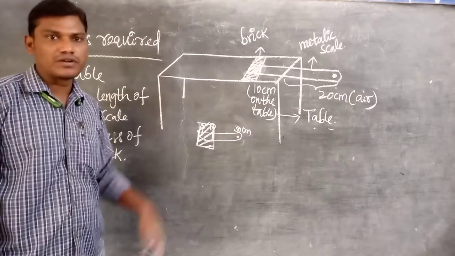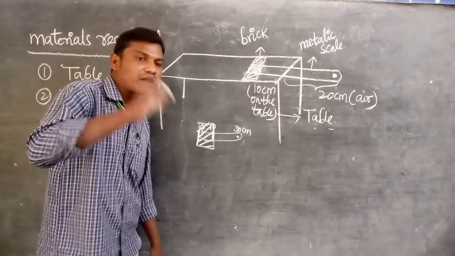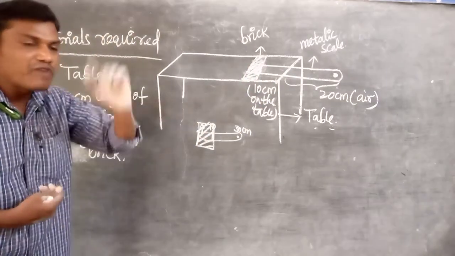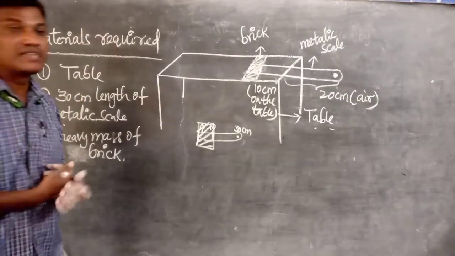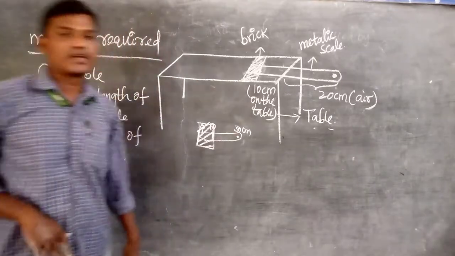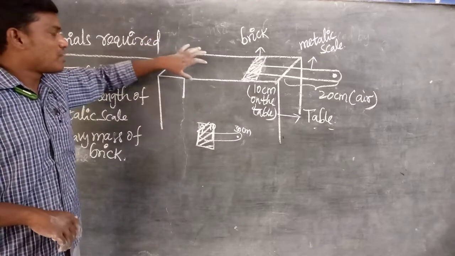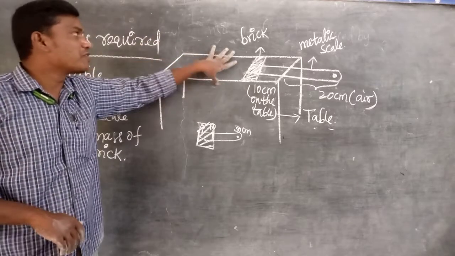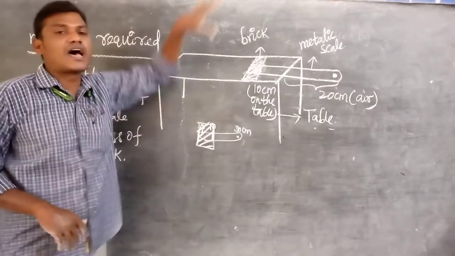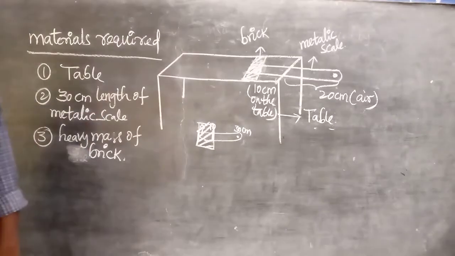Now we increase the force, 2-3 times. Then you observe that when you apply a lesser force at the free end of the scale in the air, it vibrates a number of times but the sound produced is less. If you apply a larger force, vibrations are less and the intensity is more. So the body vibrated more times produces less intensity of sound. If the body vibrates fewer times, it produces a higher intensity of sound. That is what you note from this concept.